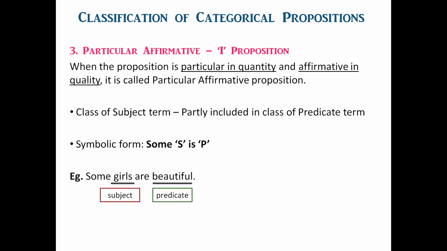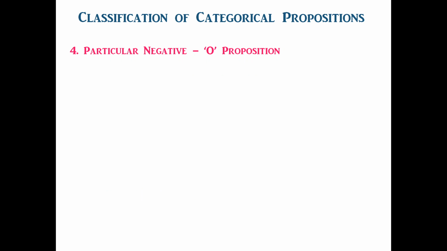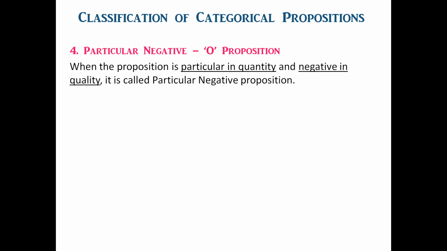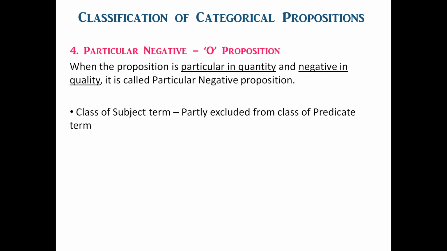Now we come to the fourth type of categorical proposition, that is particular negative, or it is also called the O proposition. When the proposition is particular in quantity and negative in quality, then it is called a particular negative proposition. This proposition asserts that the class of subject term is partly excluded from the class of predicate term.